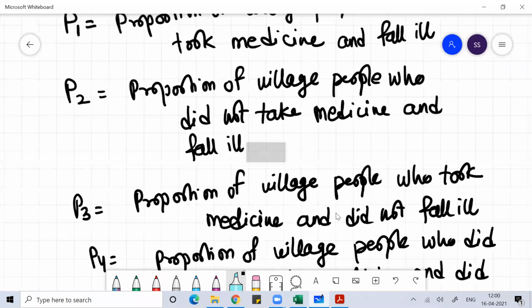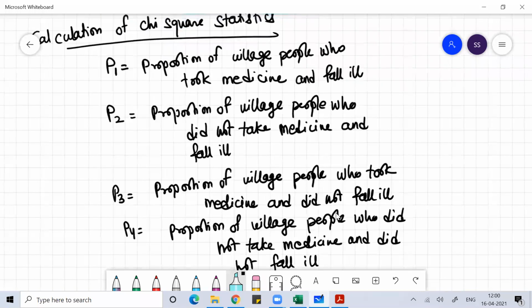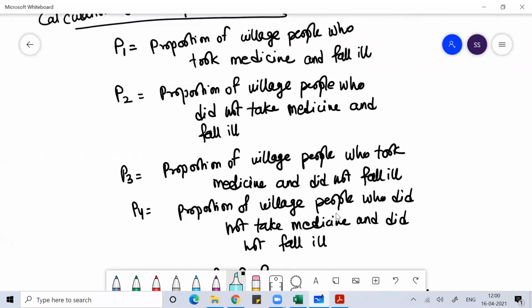So we are trying to find the equality of these four proportions, how equal they are. If they are equal, then we accept the null hypothesis. If they are not equal, it means yes, the medicine is making some sense to the village population.